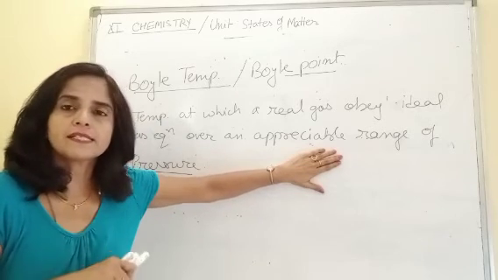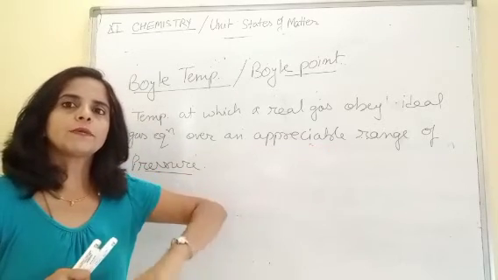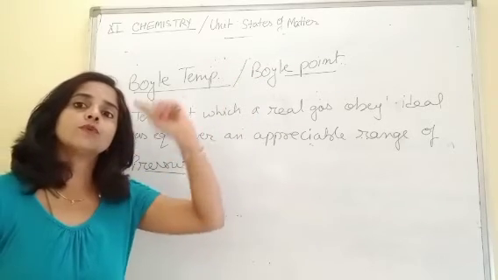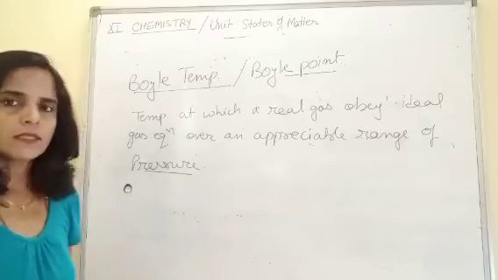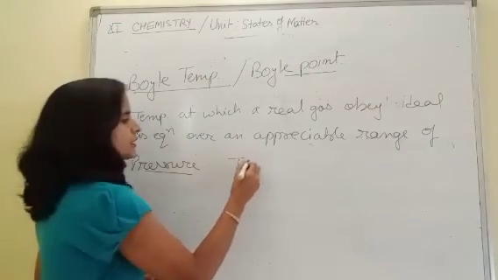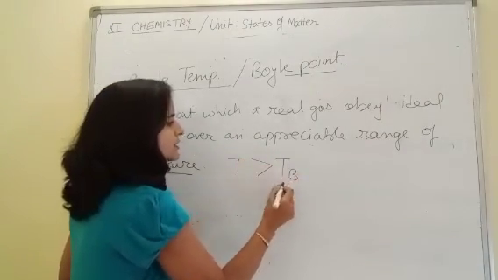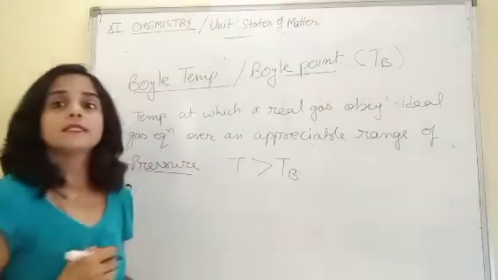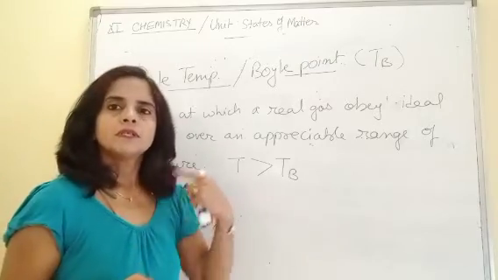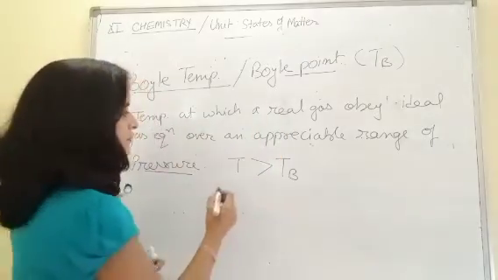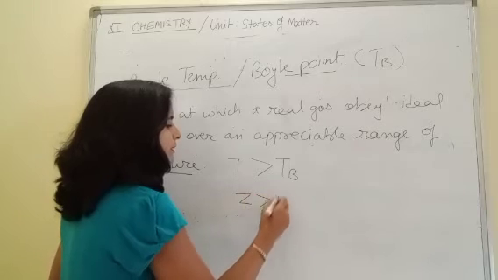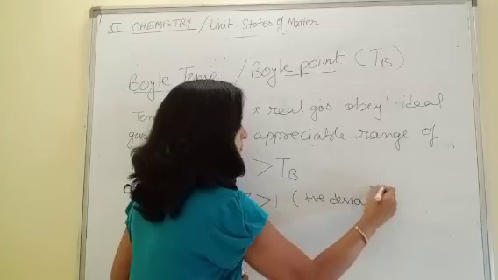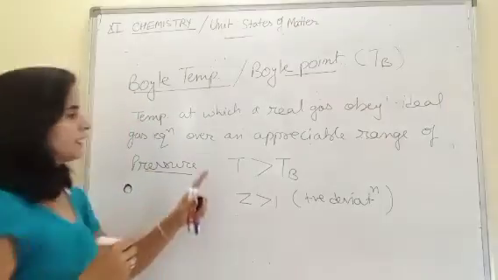Now what happens at this temperature? And below this temperature and above this temperature, what happens? If the temperature is more than Boyle's temperature, TB I am writing for Boyle temperature, then the gases show positive deviation. Positive deviation means Z is more than 1. Understood, children?